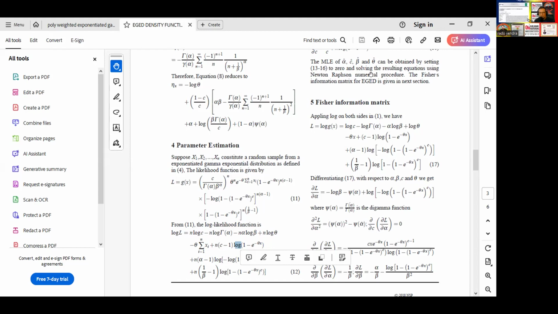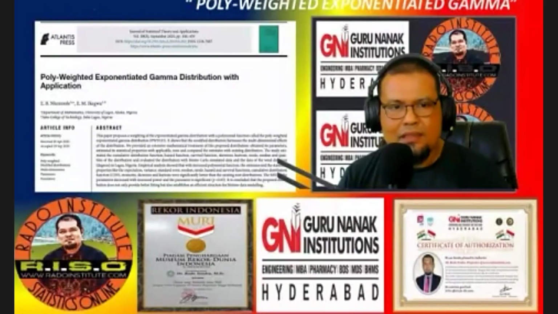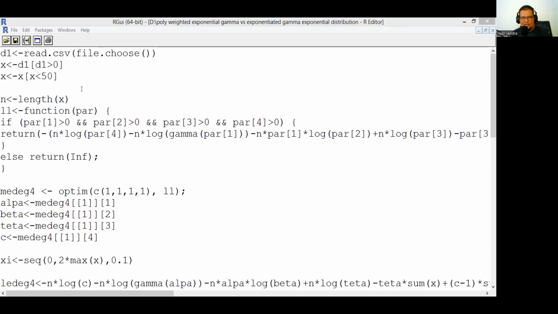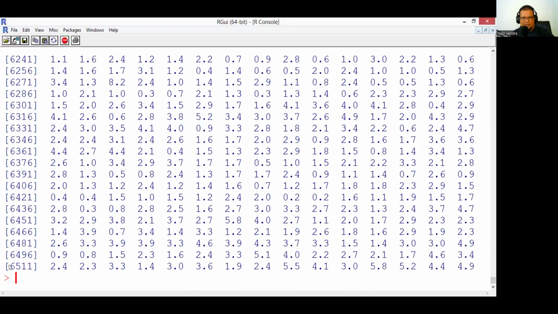Okay, we try to open our R programming. This is our R programming. We use the wind speed data. This is our data X. We have more than 6,000 data points of daily wind speed in Pekanbaru.